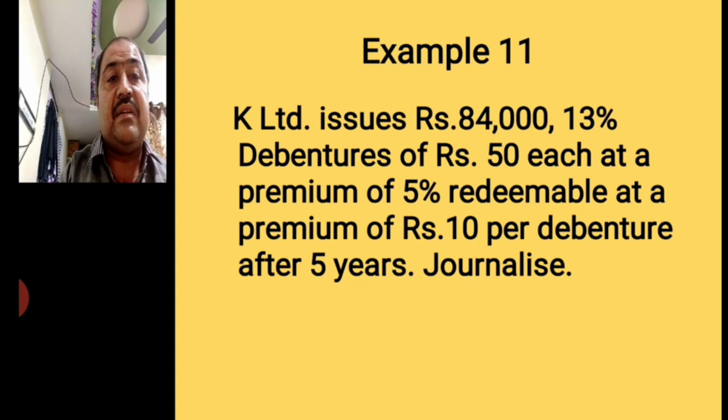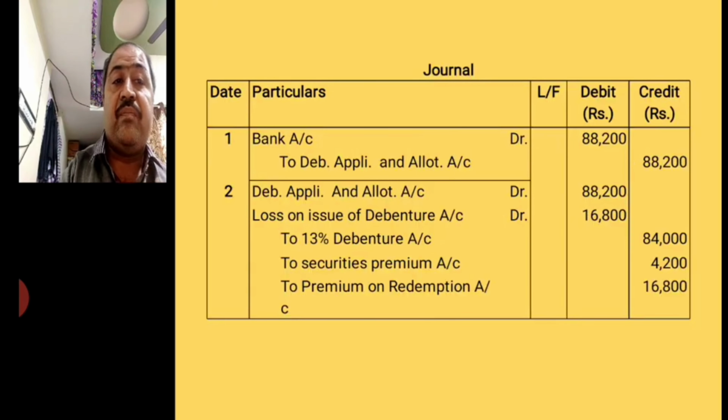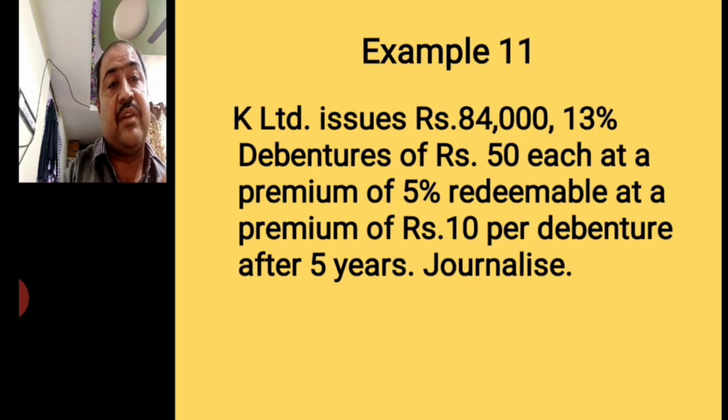Here it is redeemable at rupees 10. So number of debentures, 84,000 divided by 50, into 10. Or we can say a 50 rupees debenture redeemable at 10 rupees premium means 20%. So 20% of 84,000 is also the same amount. Okay, so 16,200 is 20% of 84,000, either 84,000 divided by 50 into 10 rupees.